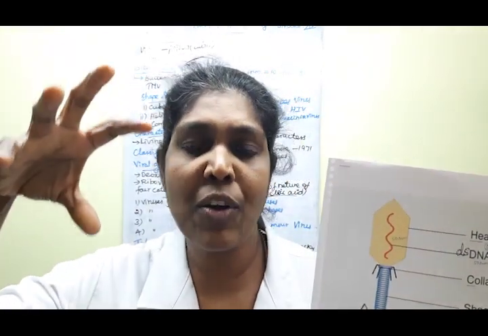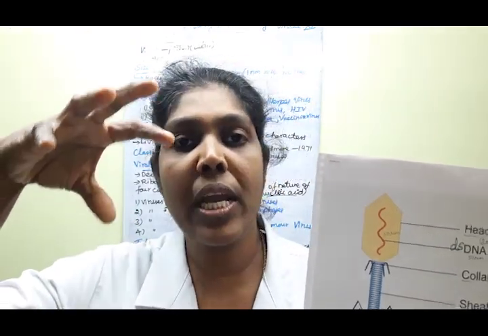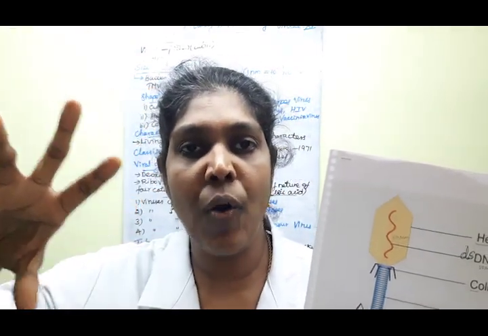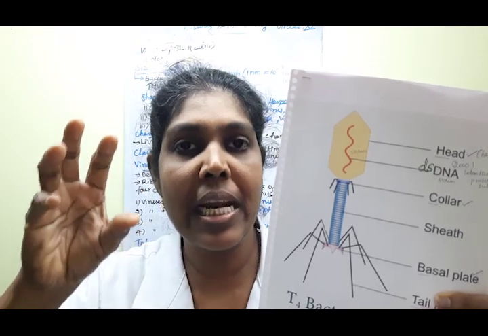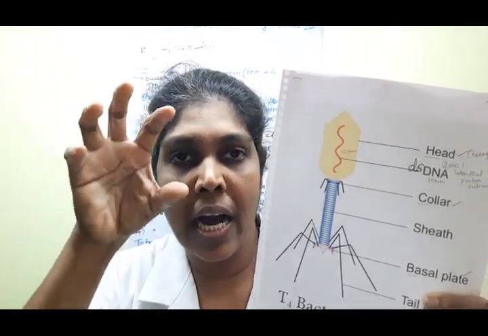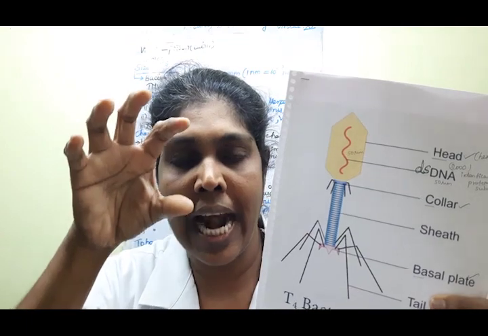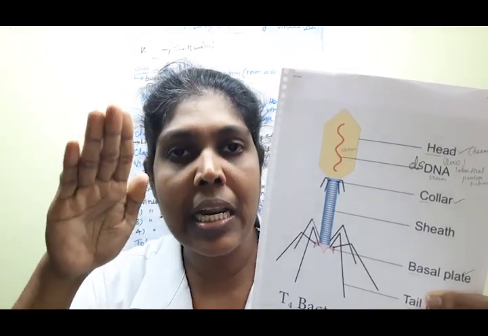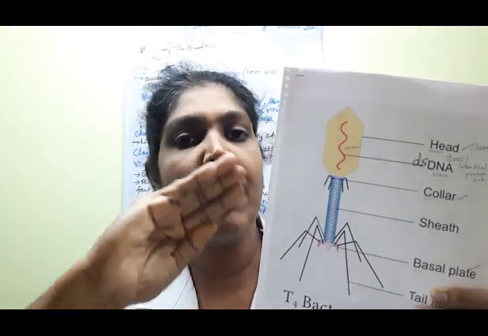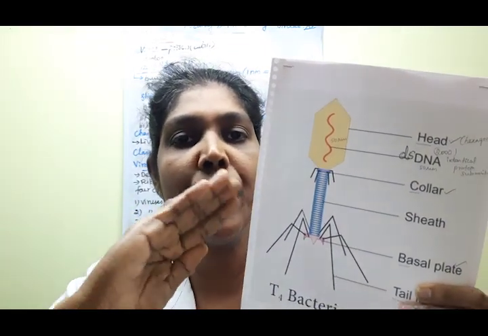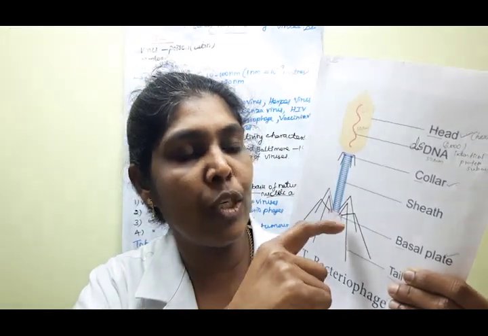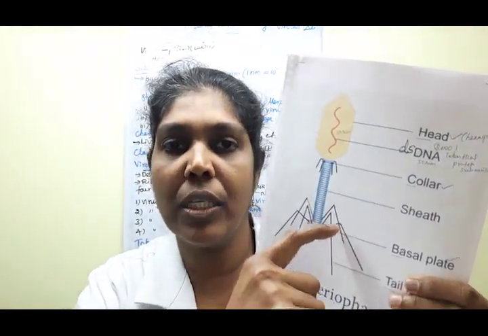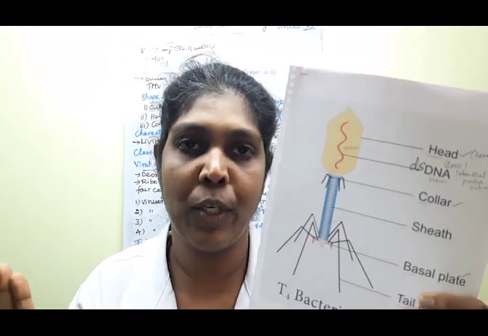Bacteria are one of the host organisms. The tail fibers attach to the bacterial cell wall, which is the landing position, during multiplication, that is, during replication. Clear? That is the major function of the tail fibers.